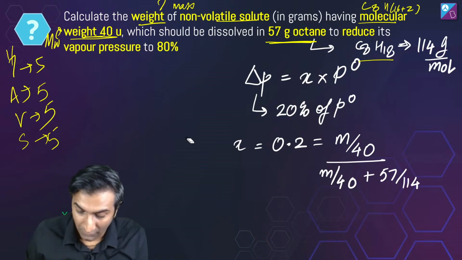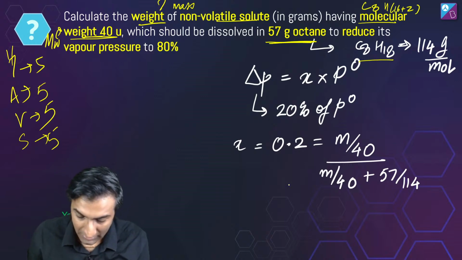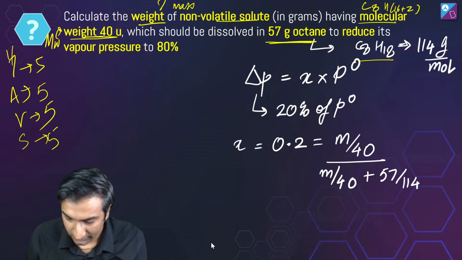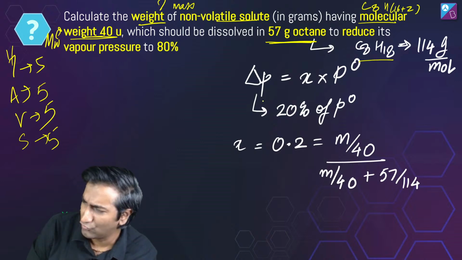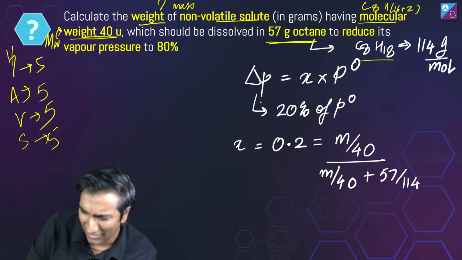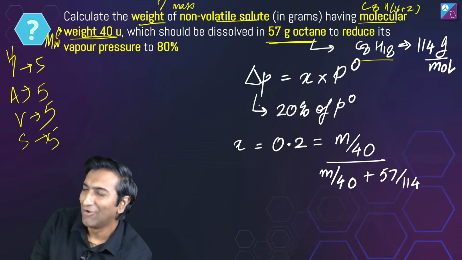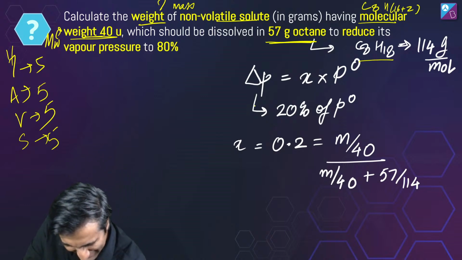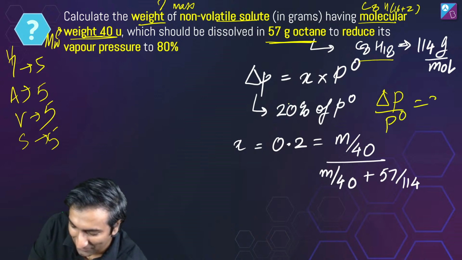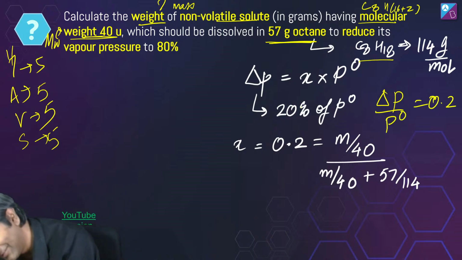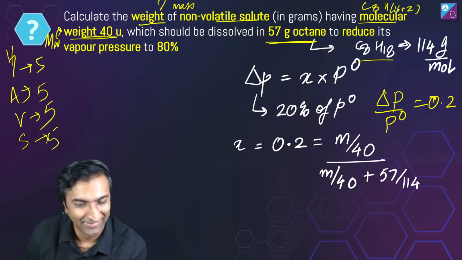That is the most important thing. उसके बाद तो भाई डायरेक्ट ही है, right? Cool. Ouch. I knocked my foot against the table. Delta P by P naught is 20%, 0.2. That's what I'm trying to say. That's how you get the value of X.